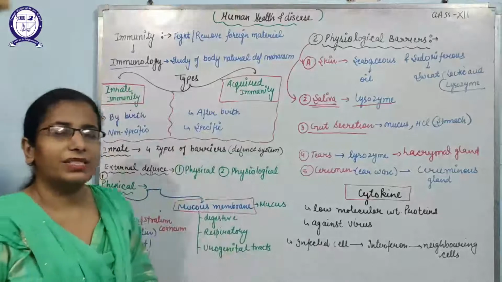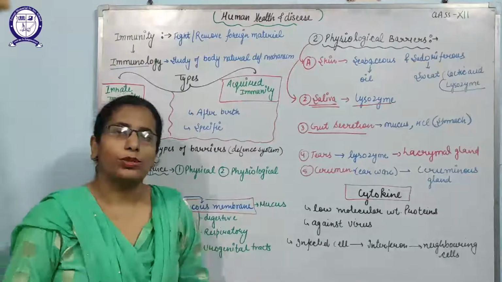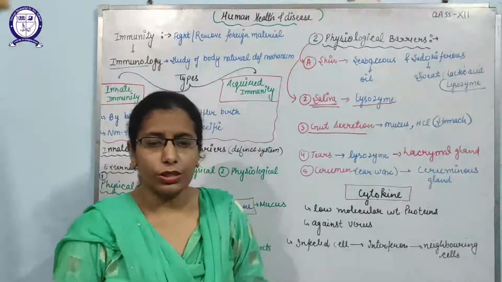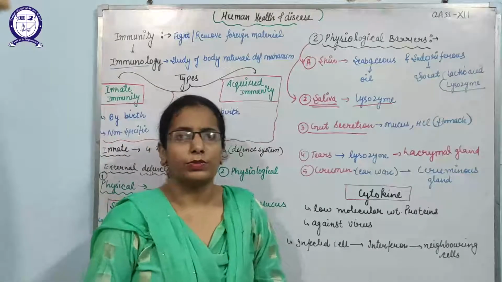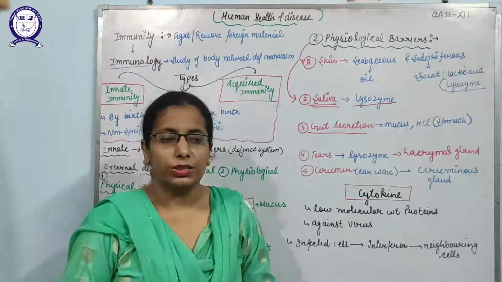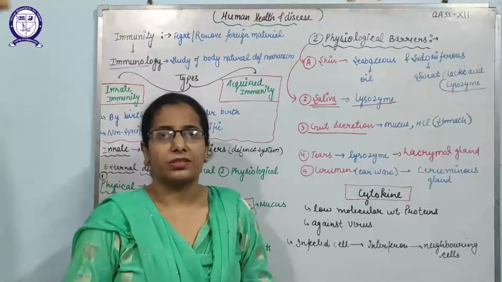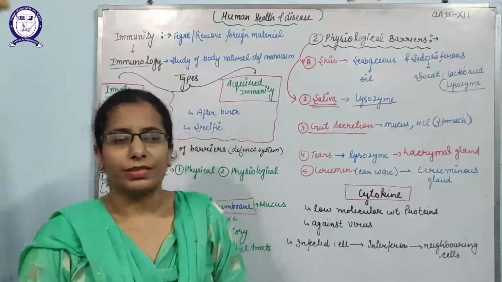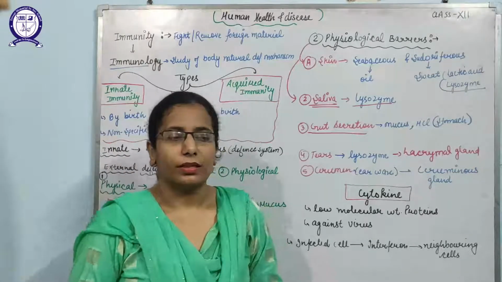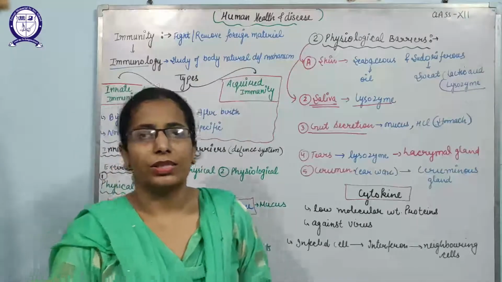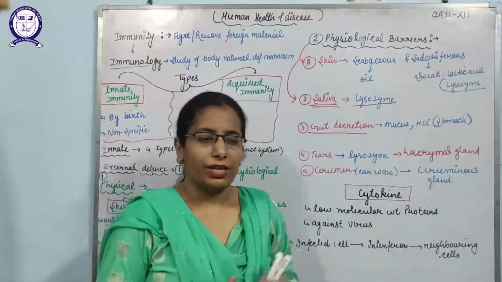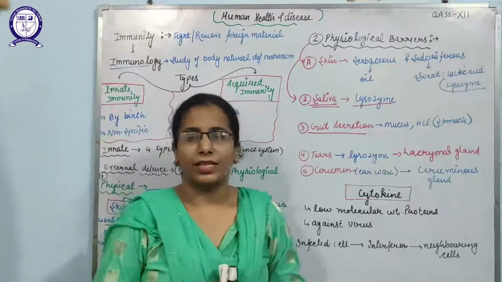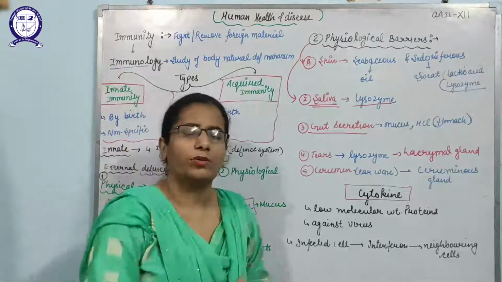Next is the cellular barriers, which include a number of cells. Our body has a number of cells like WBCs, macrophages, monocytes, and white blood cells like the T cells, and natural killer cells also, that is the neutrophils. So whenever any pathogen enters inside the body, natural killer cells, that are neutrophils, will try to attack at the first time.